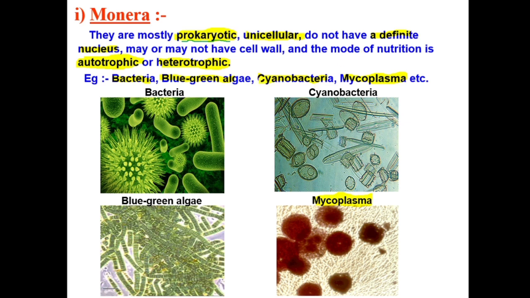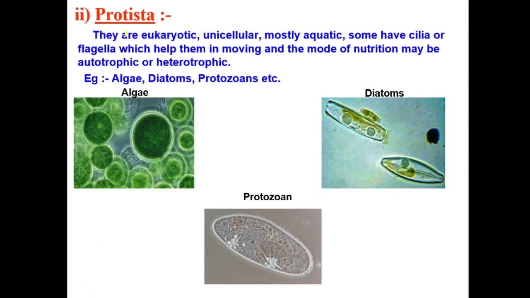Next, where are we going, let's see. The next kingdom is what? Kingdom Protista. What do you need to be in kingdom Protista? You need to be eukaryotic, obviously. If you are not eukaryotic, you are going to kingdom Monera.